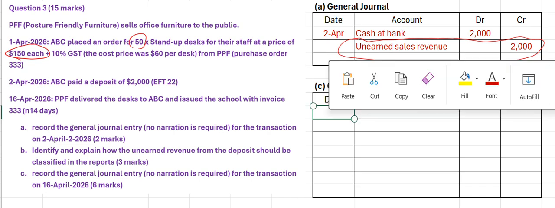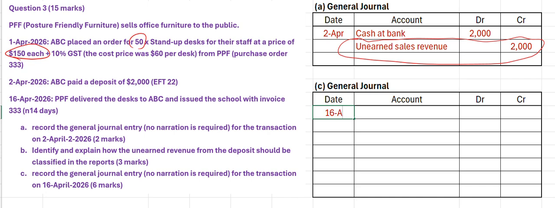So let's start with that on the 16th of April, a debit to unearned sales revenue because we have extinguished that liability. And what's our credit? Well, our credit entry is actually the sales revenue that's been earned. Because again, according to the accrual basis assumption, we recognise revenue when it's earned. And that's on the 16th of April when the goods have been supplied to our customer.